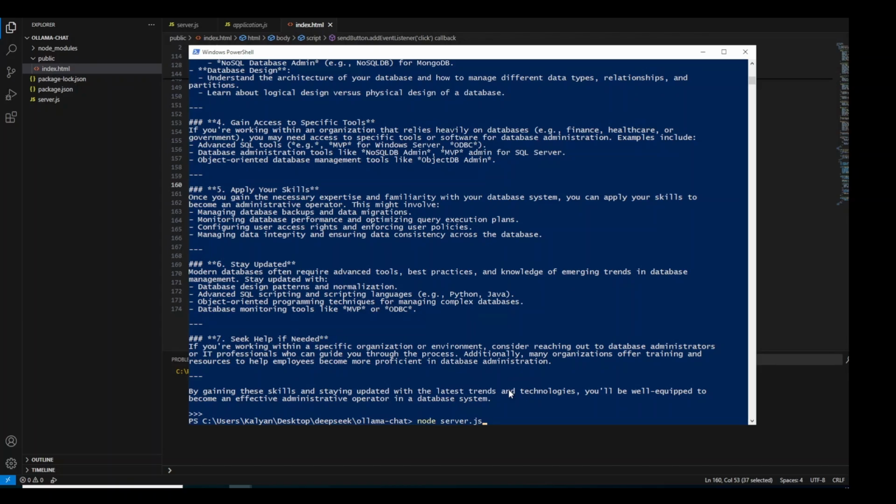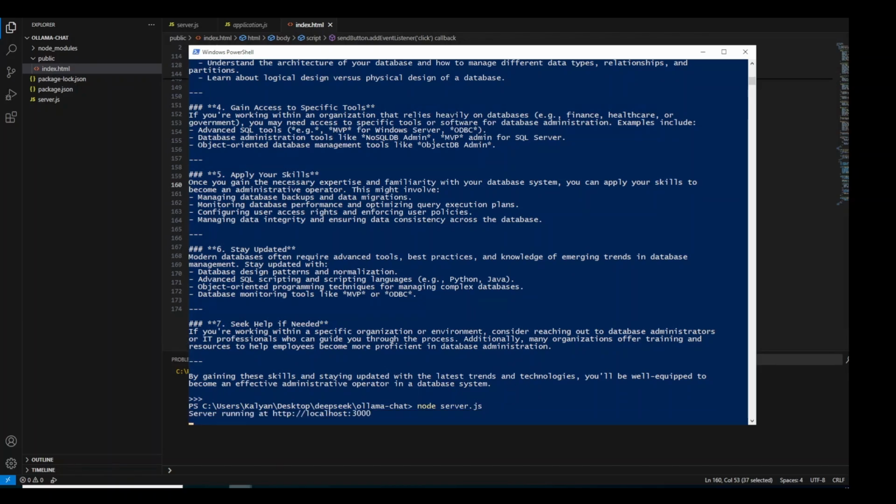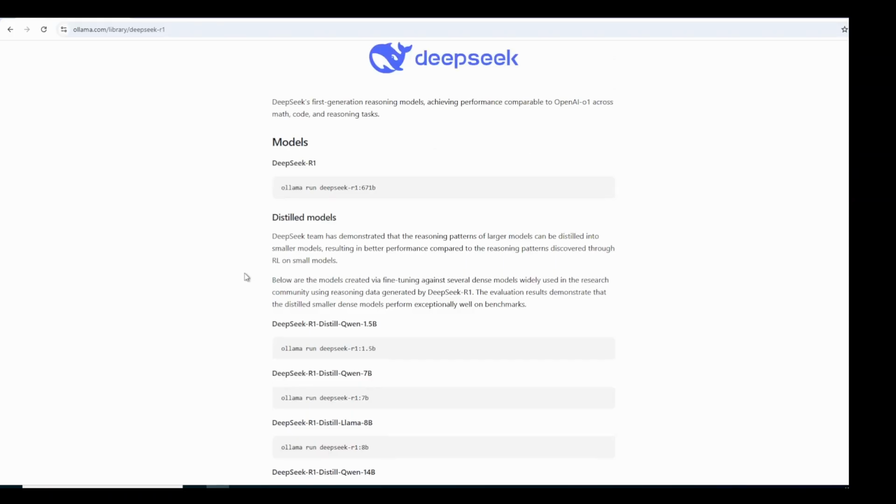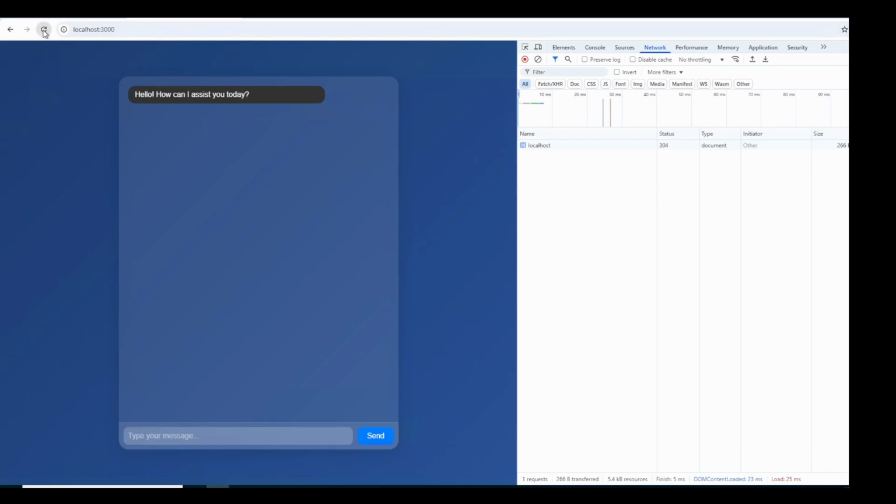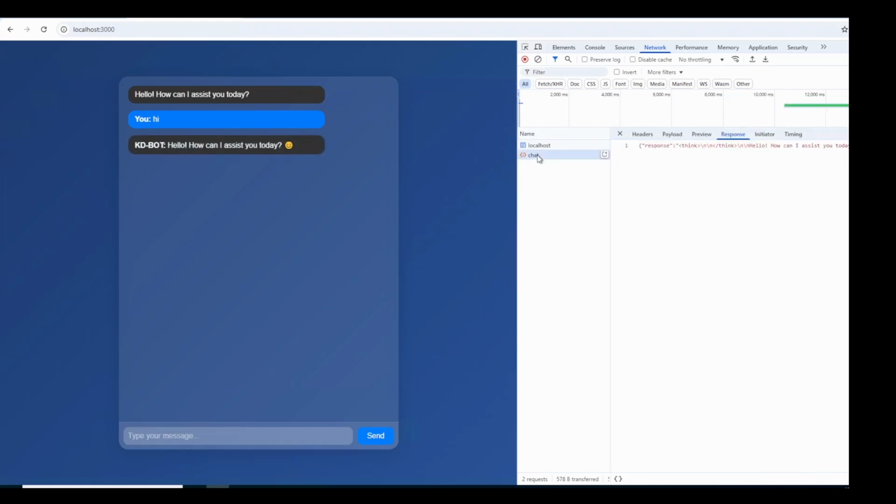If I go back, let's start the server. Now, if I go to localhost 3000, I have this open. So let me refresh it. I refreshed it. I just opened the console as well, so you can see all the network calls here. So let's put hi. So you got the message back. If I look at the response preview, you can see there is no thinking on that, but you also get the hello, how can I help you? This is coming back from the DeepSeek R1.